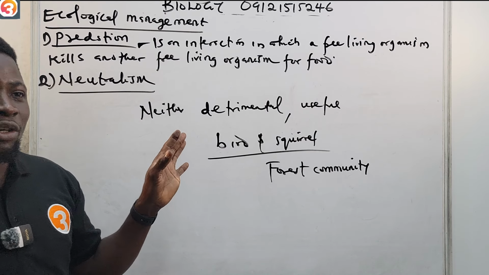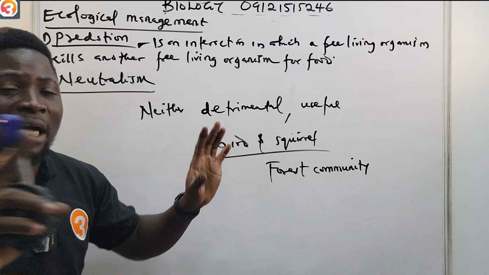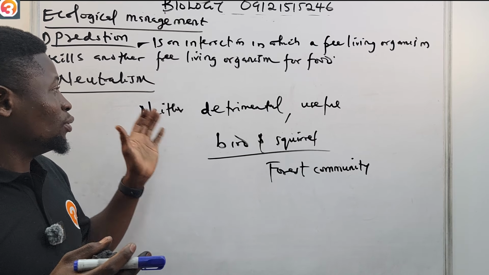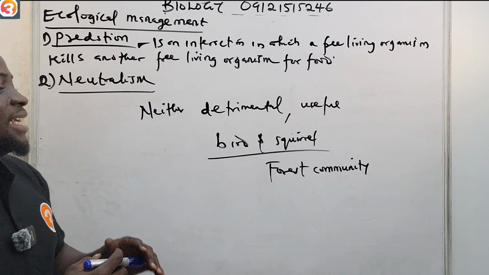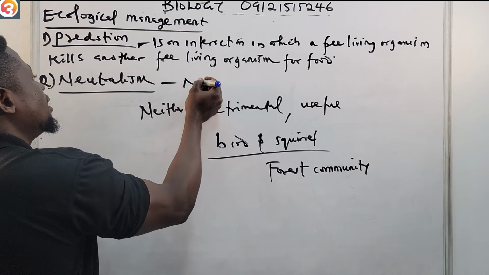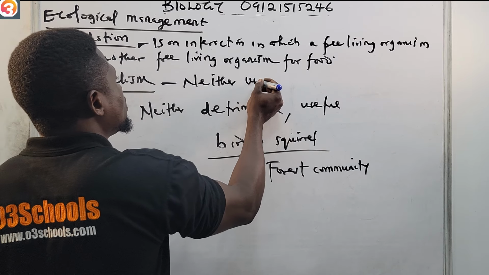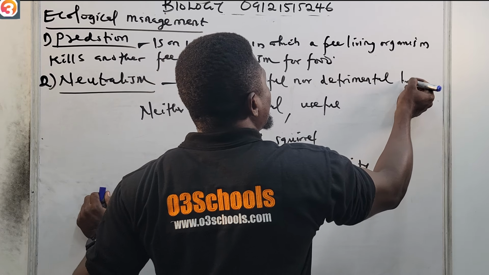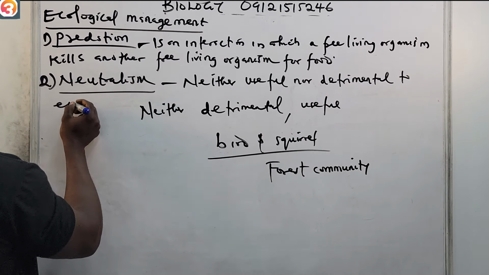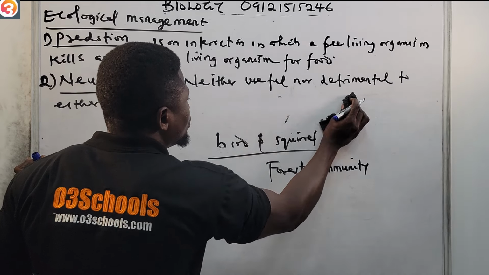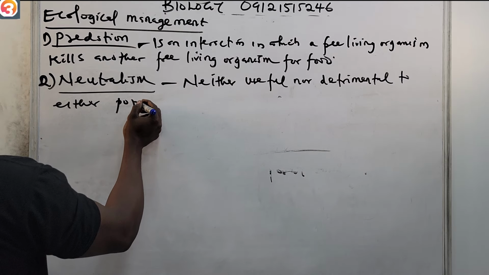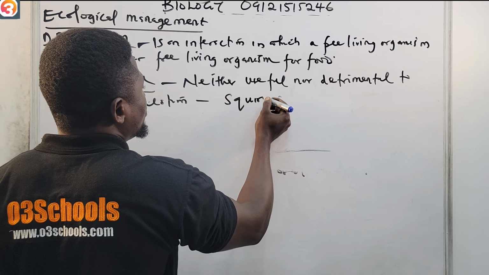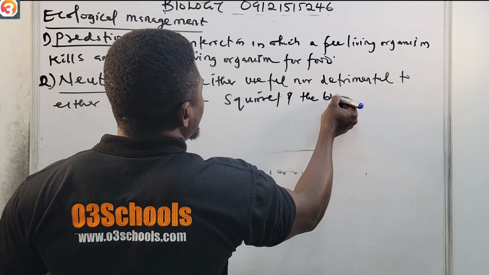It's called neutralism. They are neutral. They are just on their own. They are in the same community and they are not fighting for anything. So this type of association or relationship is neither useful nor detrimental to either population. An example, like I said, is the relationship between the squirrel and the bird.